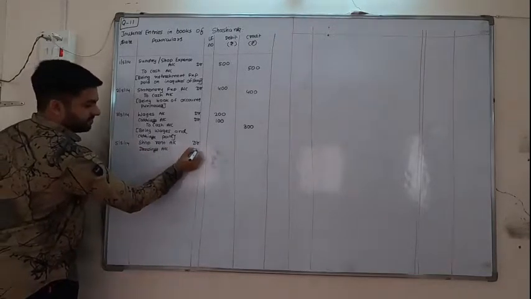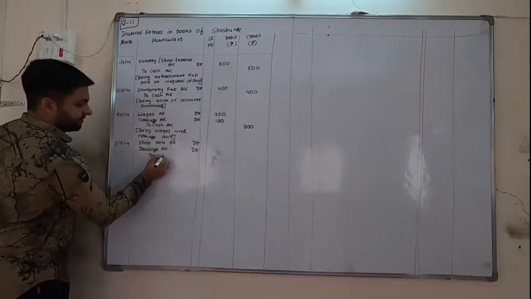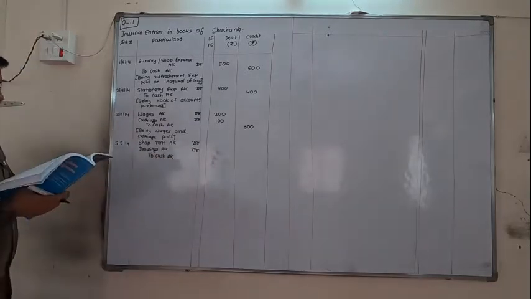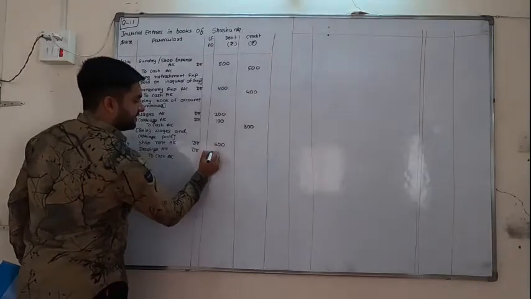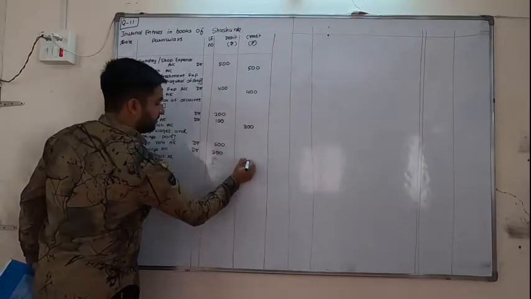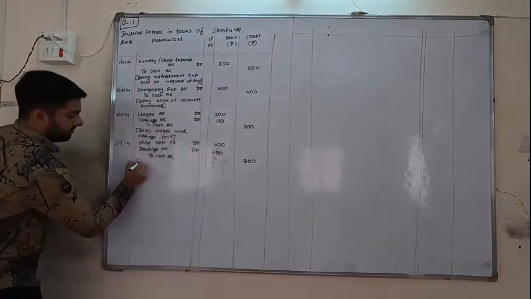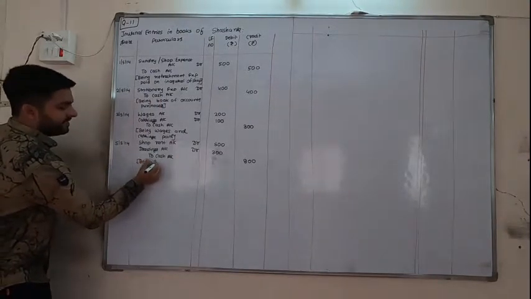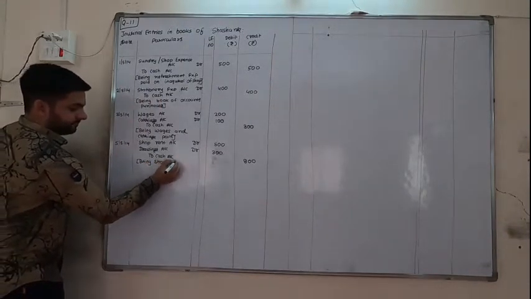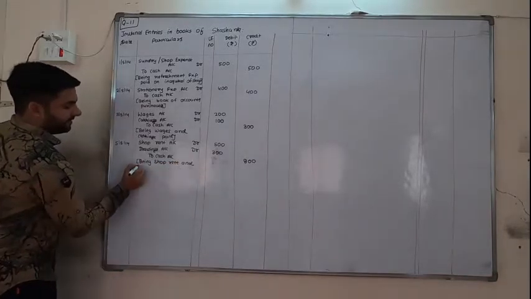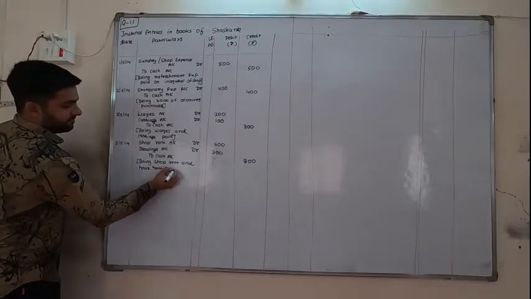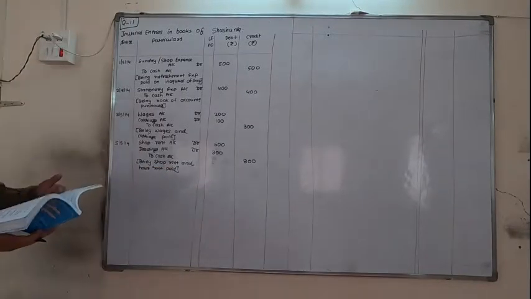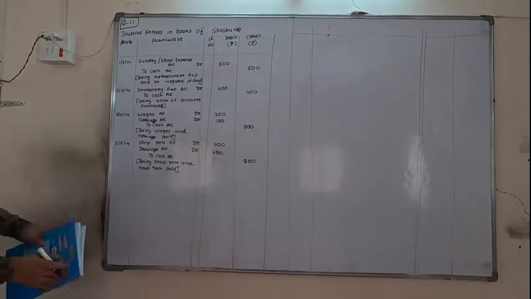Drawings account debit to cash. Shop rent we have paid 500 and house rent is 300, total 800. Being shop rent and house rent paid.